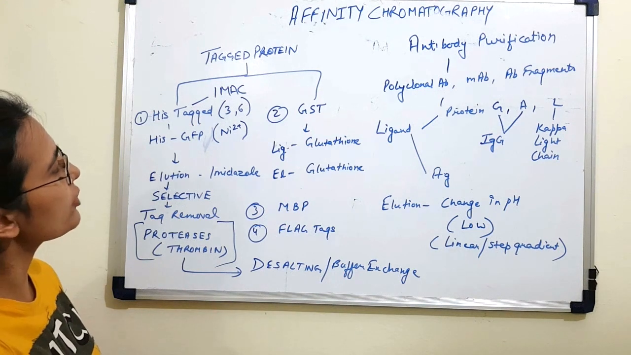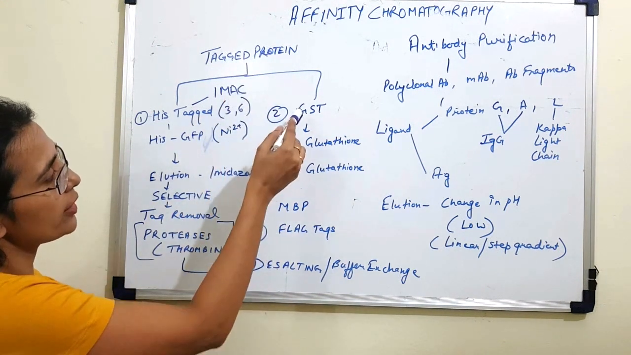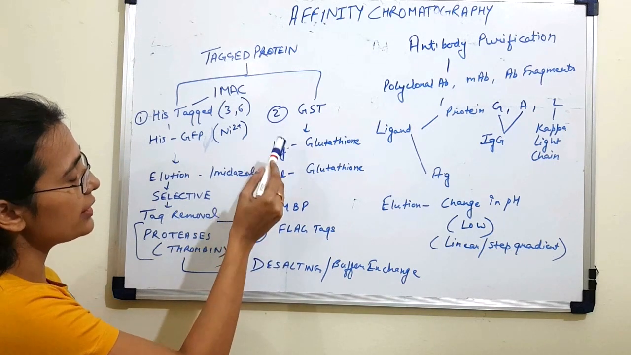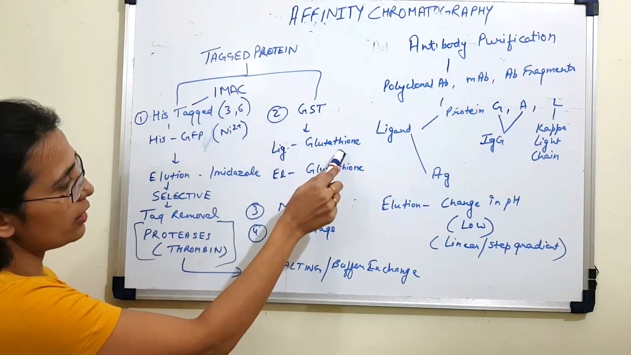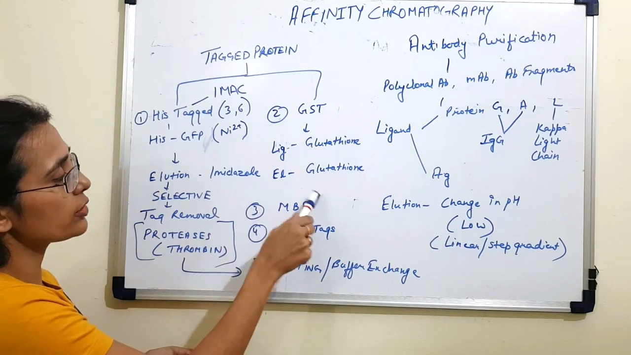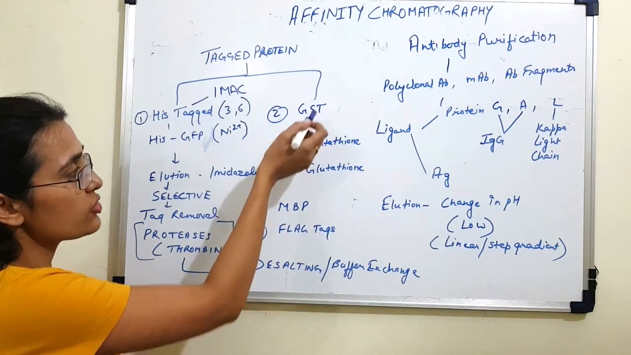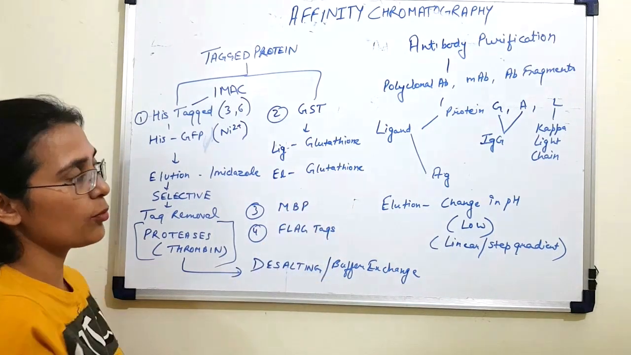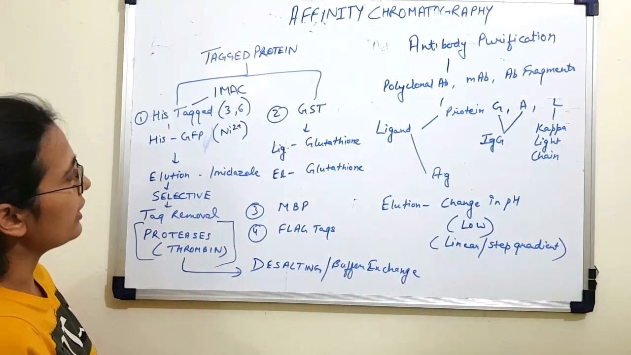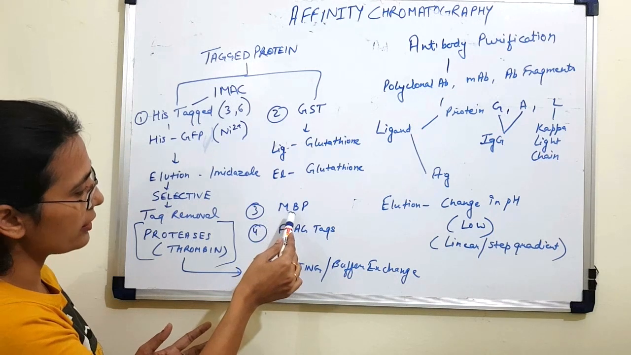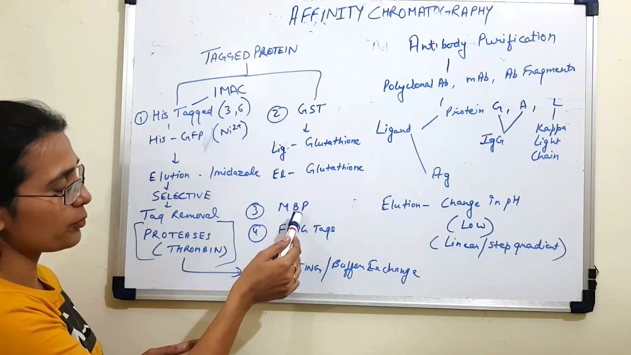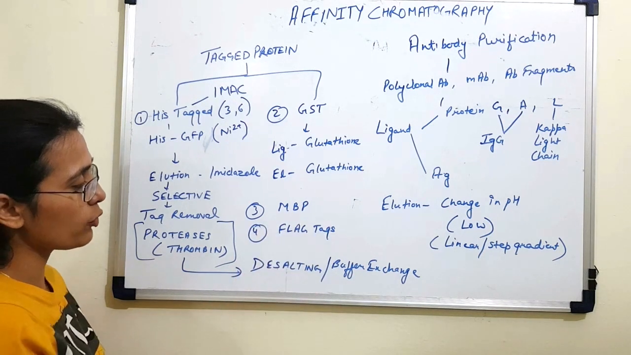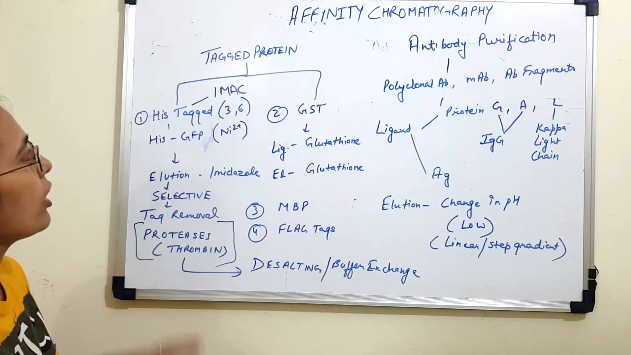Now, another example of a tagged protein is glutathione S-transferase. Now, in case of GST tagged proteins, the ligand is glutathione and elution is also done using glutathione because GST has higher affinity for free glutathione as compared to the immobilized glutathione. And other examples of tags which can be used for recombinant protein purifications are MBP, which is maltose binding protein, and FLAG tags.